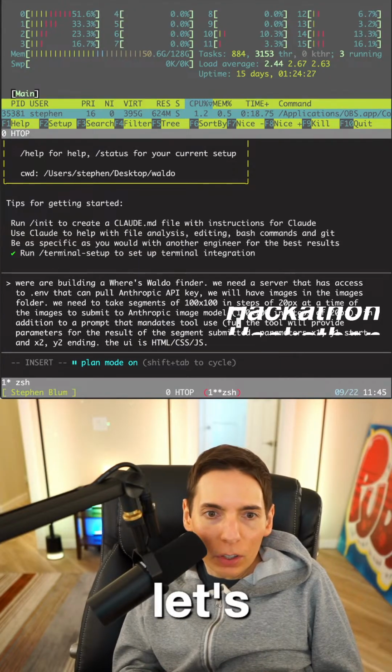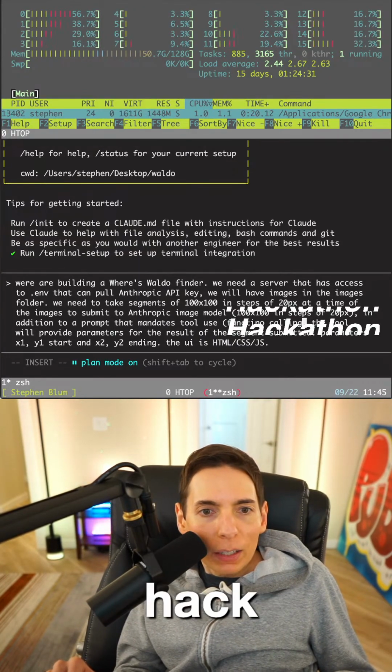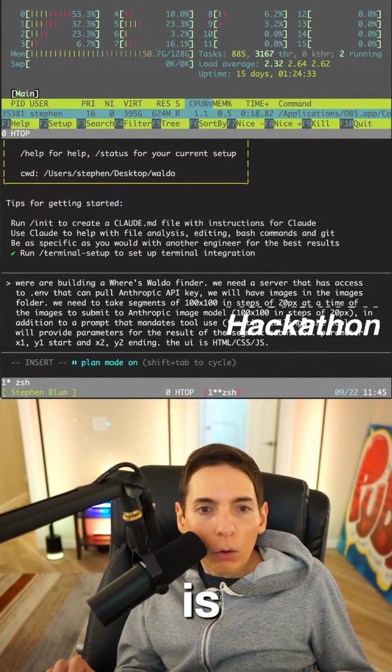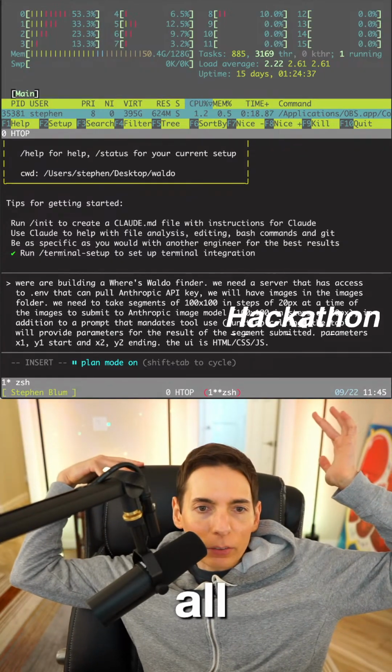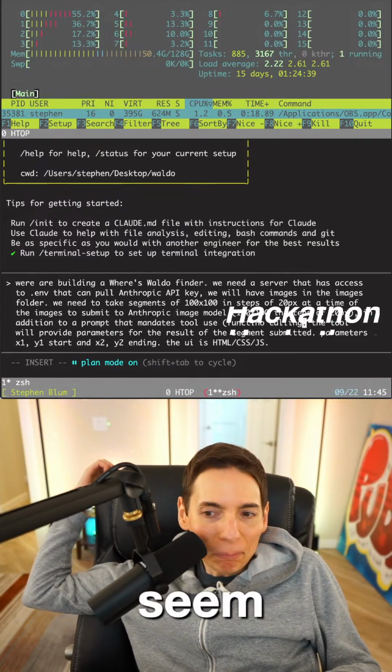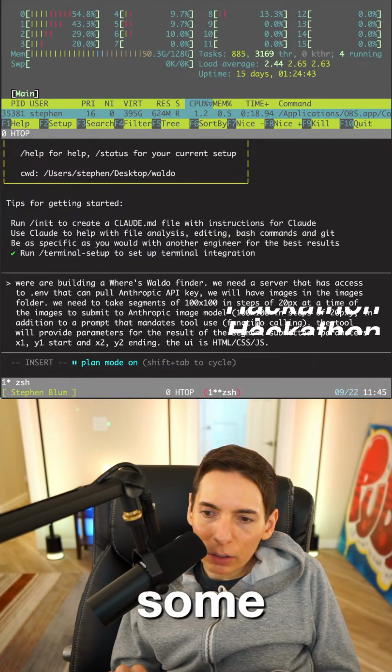Let's see. Function calling. Is this allowed as per your internal hackathon rules? Sure. I mean, of course, why not? I think so. It seems fair to me. So we'll do function calling here.